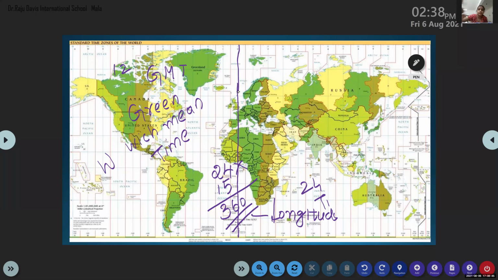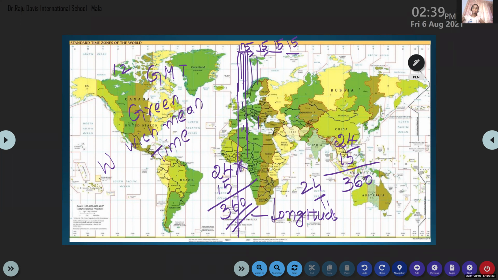In each time zone, that means from 0 to 1, there are 15 longitudes. Like that, from 1 to 2, 15 lines are there. Then 2 to 3, 15 lines of longitudes. 3 to 4, 15 lines of longitudes. So there are total 24 time zones and in each time zone there are 15 longitudes. So total there are 360 longitudes. We already studied that there are 360 longitudes.